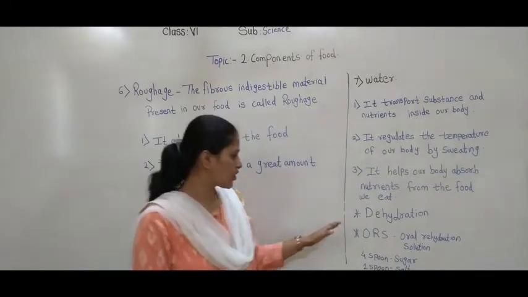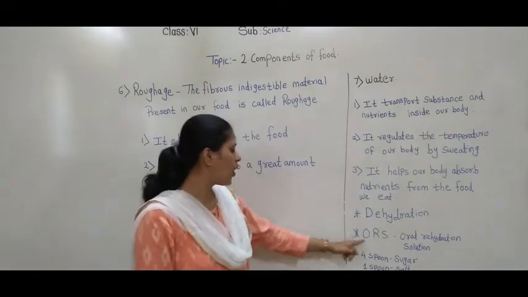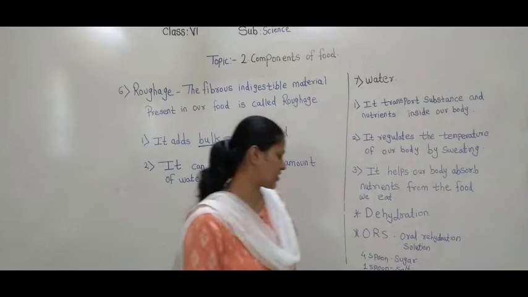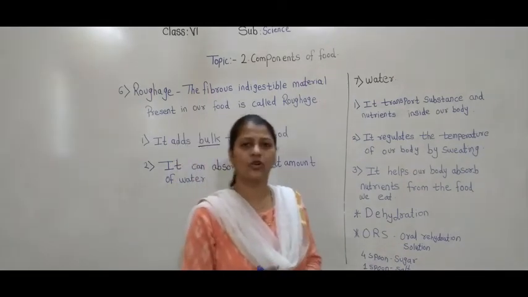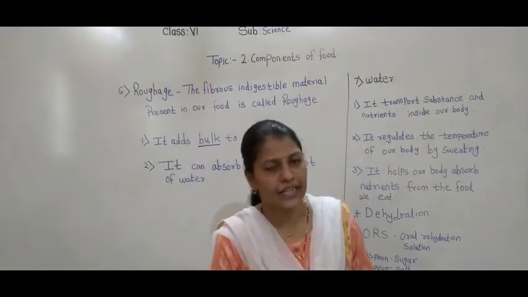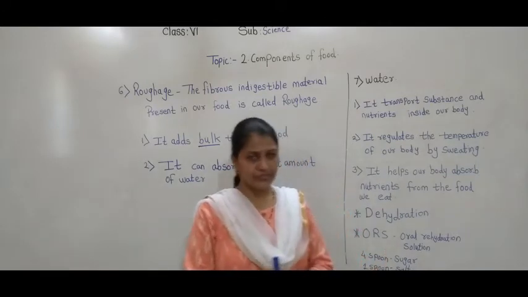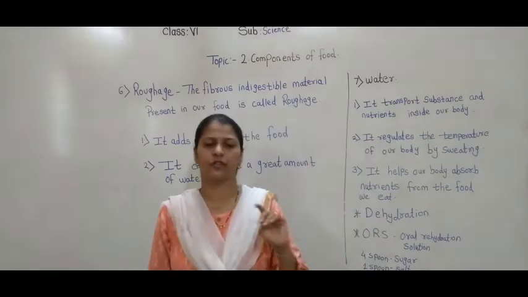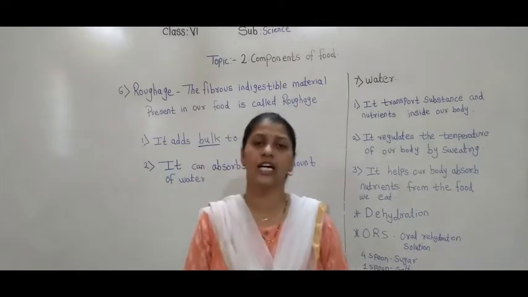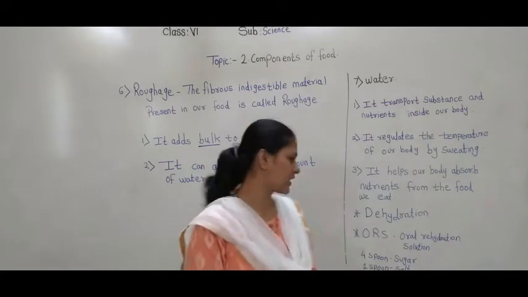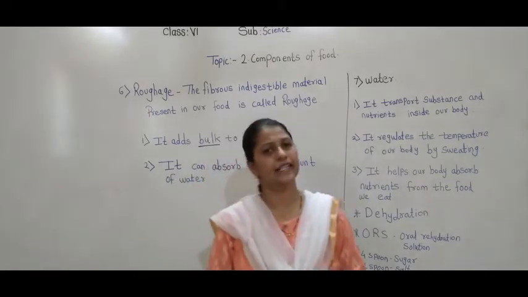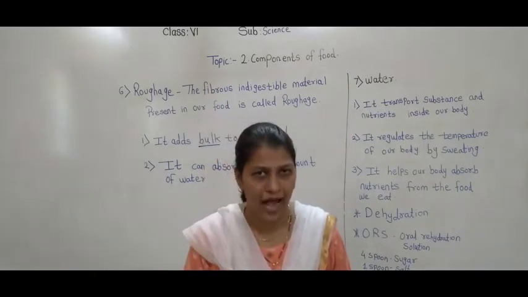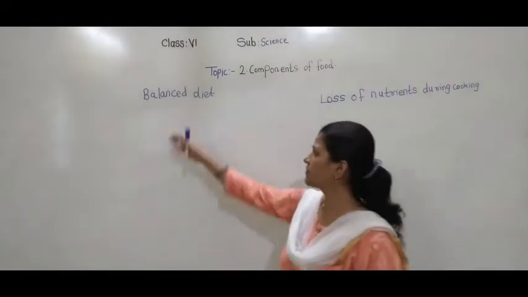Are you getting this? So the doctor suggests to take the ORS solution. Now what is ORS? Oral rehydration solution. This solution we can also prepare at home by taking 1 liter of water. In that we have to add 4 spoons of sugar and 1 spoon of salt, so that we can prepare the ORS solution at home. Are you getting this? So the next point is balanced diet.